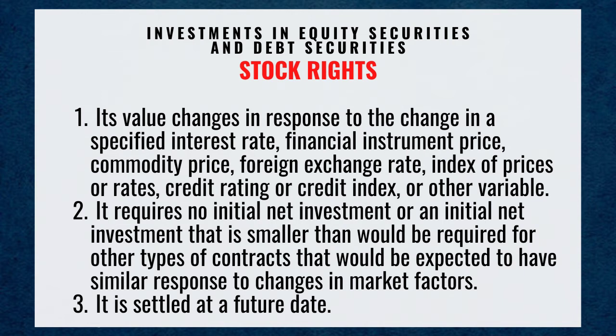Number 2, it requires no initial net investment or an initial net investment that is smaller than would be required for other types of contracts that would be expected to have a similar response to changes in market factors. Number 3, it is settled at a future date.